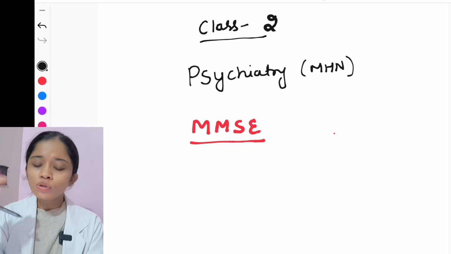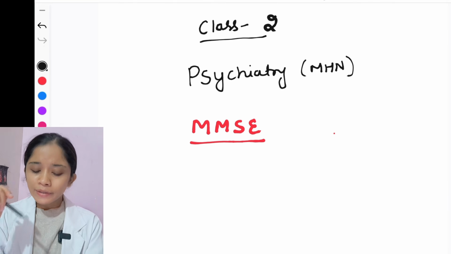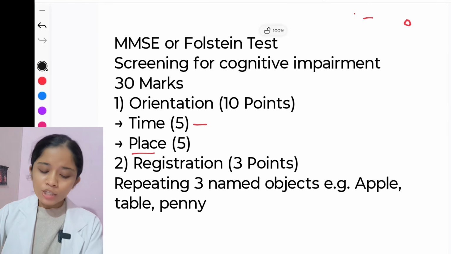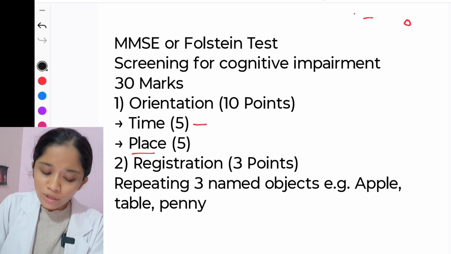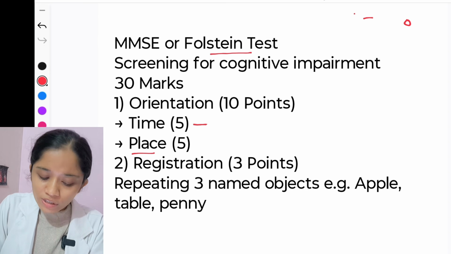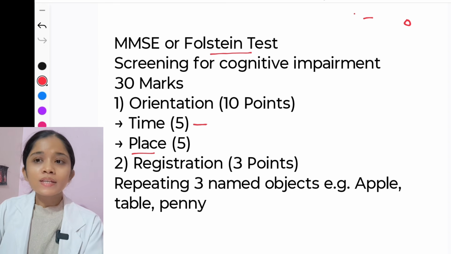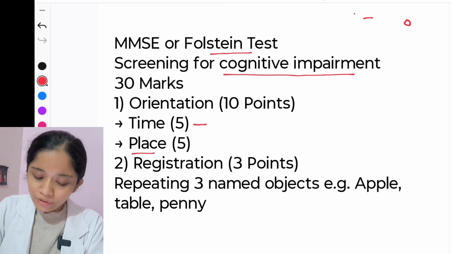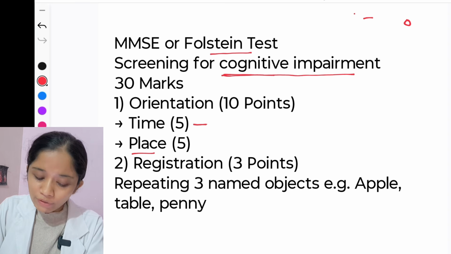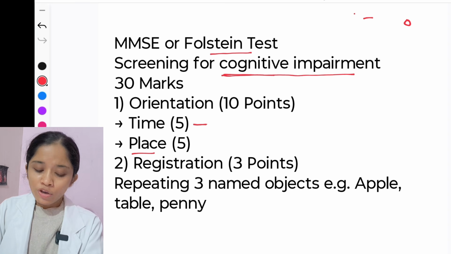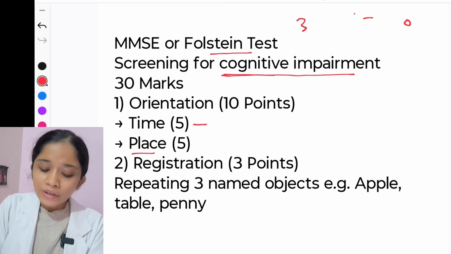Maybe in the future also they can ask questions from this topic, and it is a very simple, short topic, okay? So MMSE, that is the mini mental status examination, is also known as the Folstein test. So what is that? It is a screening test for cognitive impairment, like in dementia, where we use it. It has 30 points.